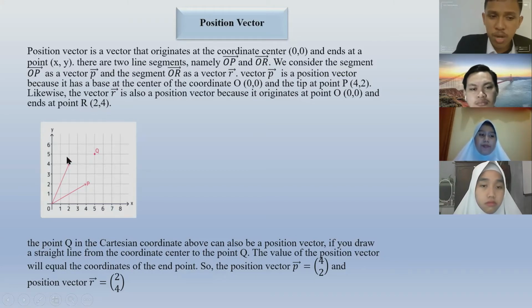So this is a picture of vectors OR and OP.